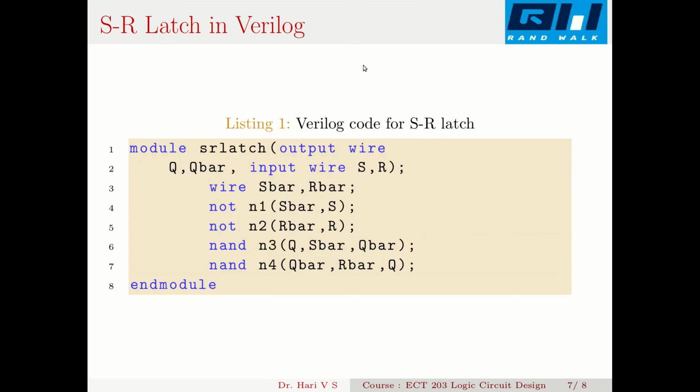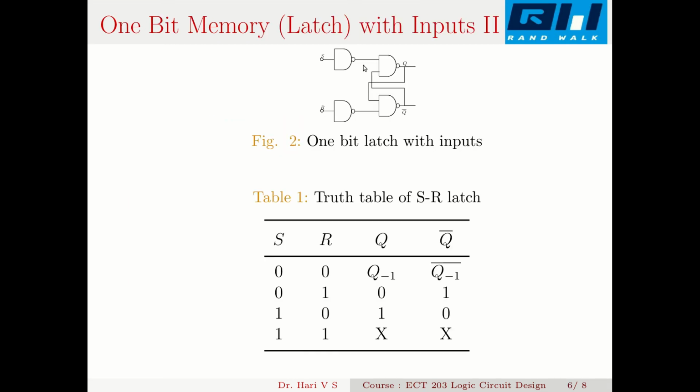So the outputs of both of these NANDs tend to go high. This input is low, Q tends to be high. This input is low, Q bar tends to be high. Both Q and Q bar tend to be high, which is illegal. So that output will be an indeterminate state. That's why I mark XX here in the truth table, because that output is indeterminate.